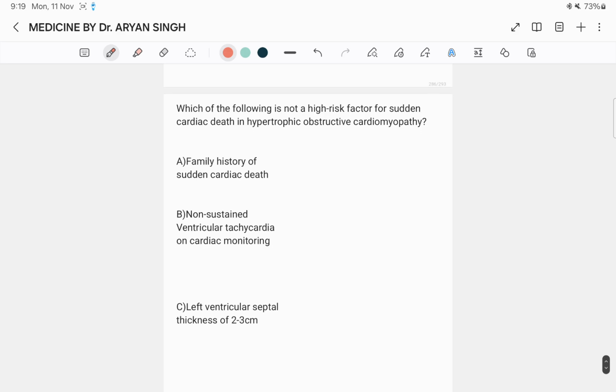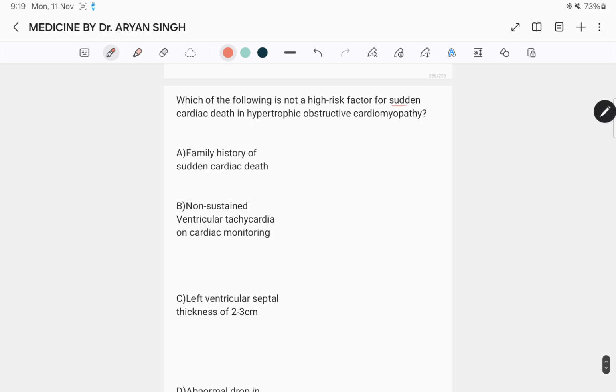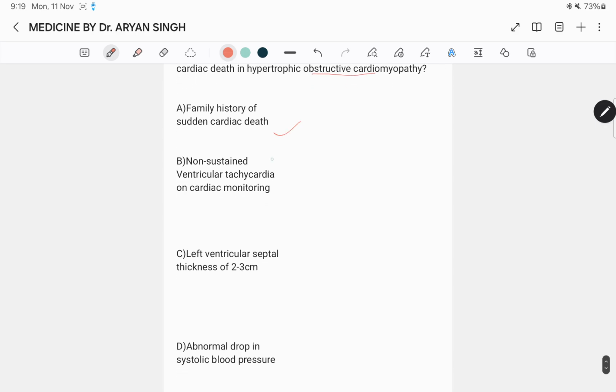Next question: which of the following is not a high risk factor for sudden cardiac death in hypertrophic obstructive cardiomyopathy? Family history of sudden cardiac death, non-sustained ventricular tachycardia on cardiac monitoring, or left ventricular septal thickness of 2 to 3 cm. This is correct because a left ventricular septal thickness of more than 3 cm is a high risk of sudden cardiac death in HOCM.